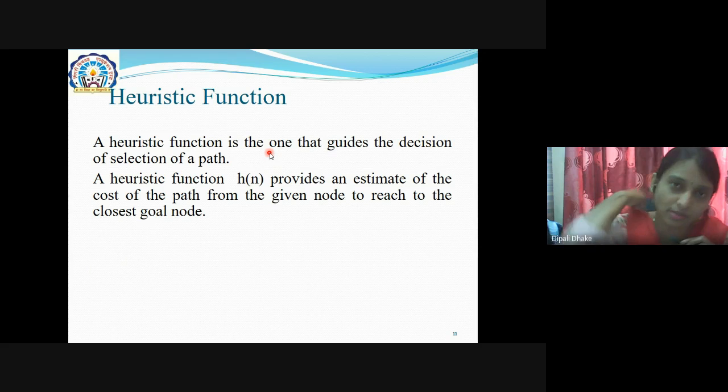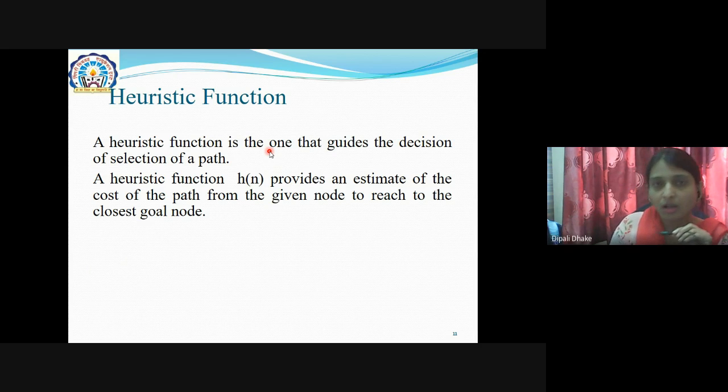So whichever points are essential, we can represent in a hierarchy, and there we can specify which is my current node, which will be my goal node, and how much cost is required in terms of money, in terms of distance, in terms of traffic, depending on your example. So you have to find out the estimate, you have to calculate the cost between the current state and the goal state.